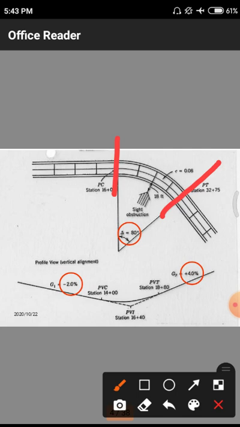PVC and PVI equal to station 14+00, PVT equal to station 18+80. That means normal points, Z1 and Z2, are the grades at particular locations: 2%, 4%, minus 2.40%, 4% here we are having. After that we are merging those two lines with these normal parabolic curves. After that we are having the total PVI equal to 16+40 here. There we are changing to 14+00 and 18+80.